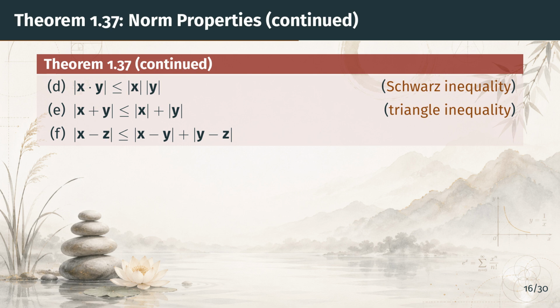Part F is the triangle inequality restated in terms of distances. It says the distance from x to z is at most the distance from x to y, plus the distance from y to z. This is the version that will be directly used when we define metric spaces in Chapter 2. It follows from Part E by a simple substitution. Let's now look at how these properties are proved.